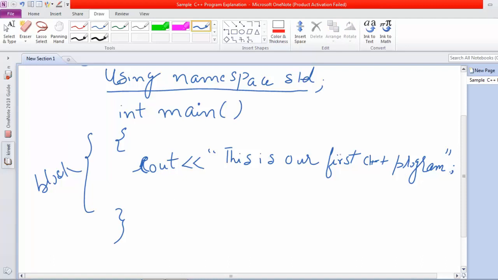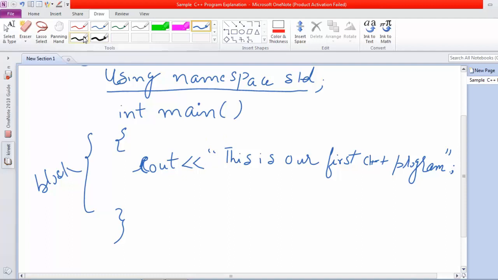This semicolon tells the compiler that the statement has ended and there is no further statement to be scanned. So this is the last statement, and after this the compiler ignores the rest. Now we'll understand the significance and the meaning of this particular line.